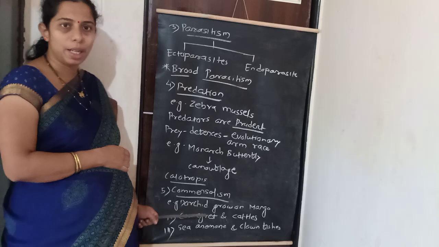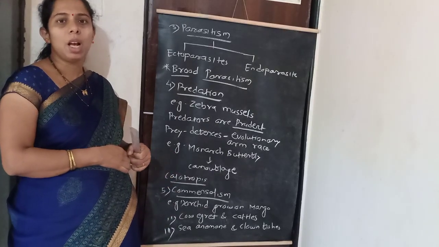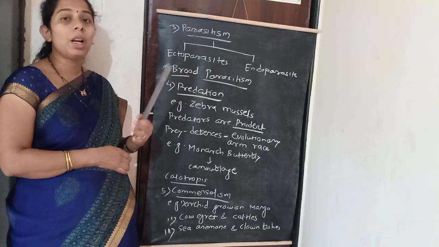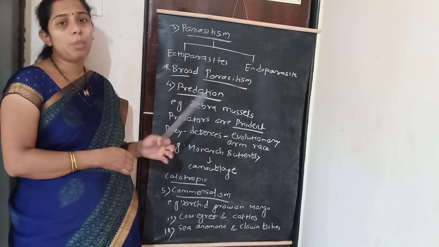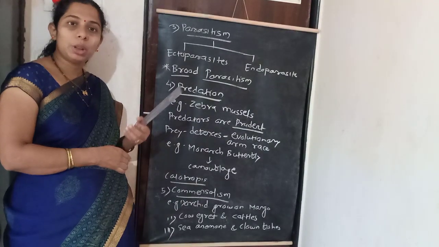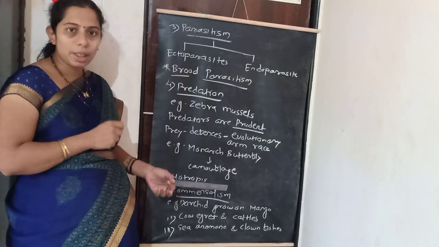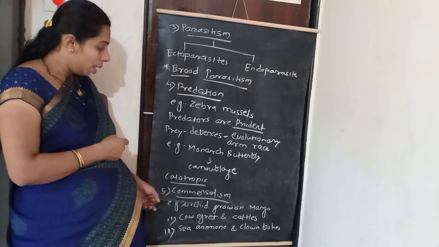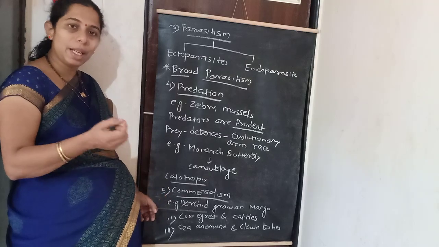For example, orchid. The orchid plant grows on mango trees. So the orchid gets benefited. The orchid gets shelter on the mango tree. But the mango does not get any benefit from the orchid or any harm from the orchid. Next one, the cow egret, म्हणजे गाय बगळा. म्हणजे तुम्हाला माहिती आहे बगळा, काही बगळे जे असतात ते गाई गुरांच्या पाठीवर गोचडी वगैरे खाण्यासाठी तिथे असतात. They do not harm the cow. But the cow egret gets benefited. They get food material.